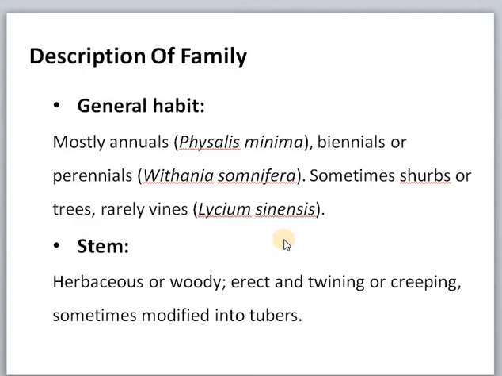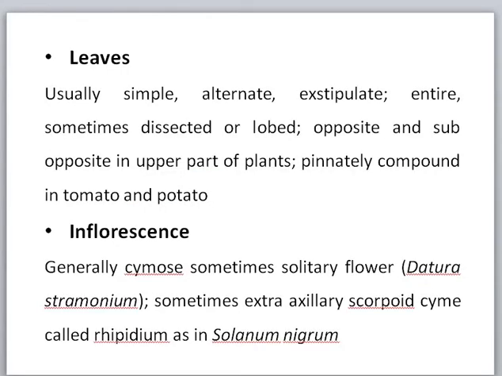Stem is herbaceous or woody, twining or creeping or erect. Sometimes stem is modified into tubers. Example, potato. Leaves are simple, alternate, exstipulate, margin is entire. Sometimes margins are dissected and lobed. Opposite and sub-opposite in the upper part of the plant. They are pinnately compound in tomato and potato. So the types of leaves in this family have some variation.